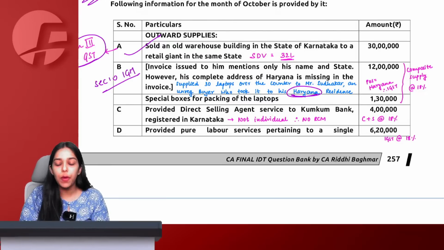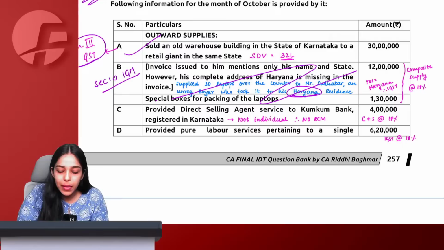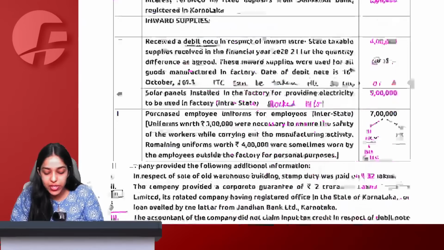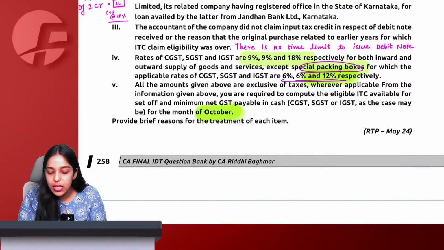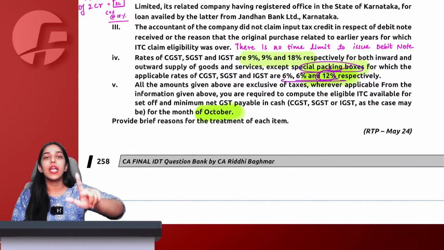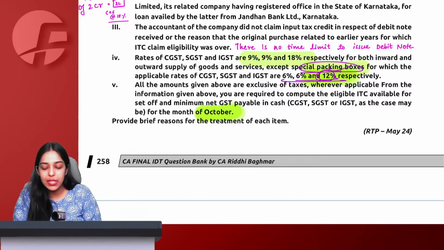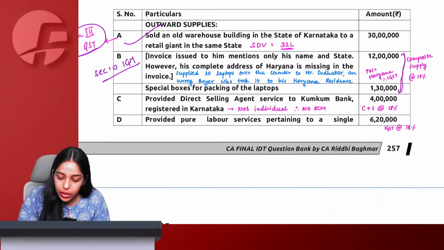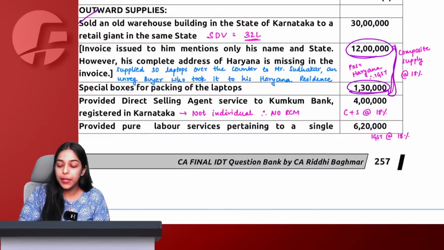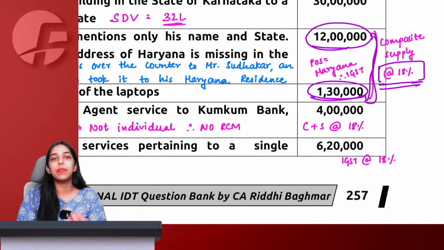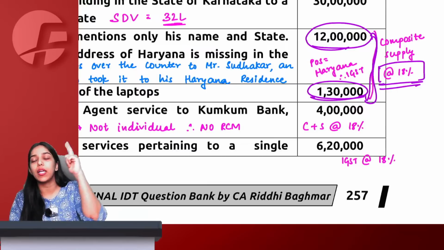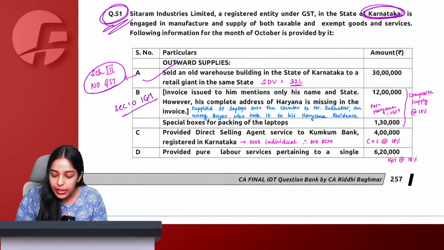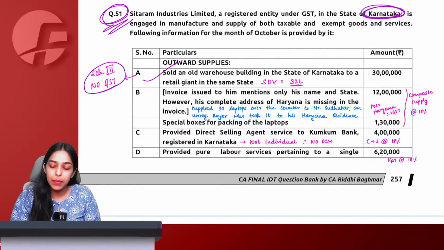And special boxes for packing of the laptop. Now tell me, laptop plus laptop box. Laptop plus laptop box is a composite supply. So even though the question says that for special packaging of laptop boxes, the rate applicable is 12%, still we know that for all other goods services in question, the rate applicable is 18%. Therefore, in this question also, the rate applicable will be 18% on entire laptop plus laptop bag, because it is a composite supply and principal supply here is laptop and not laptop bag, which is taxable at the rate of 18%. So, place of supply Haryana, interstate supply, 18% GST applicable.